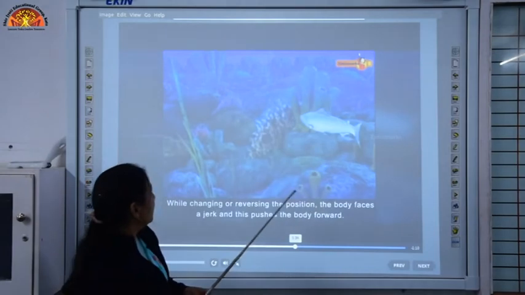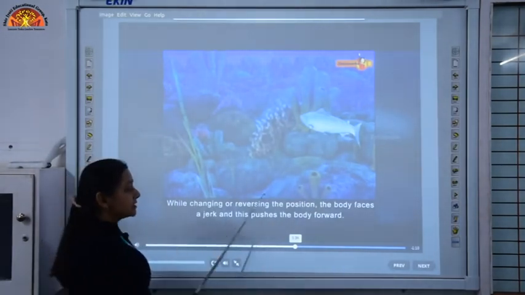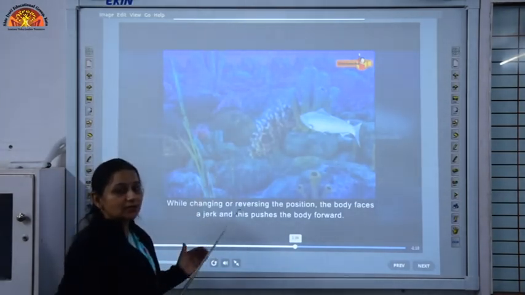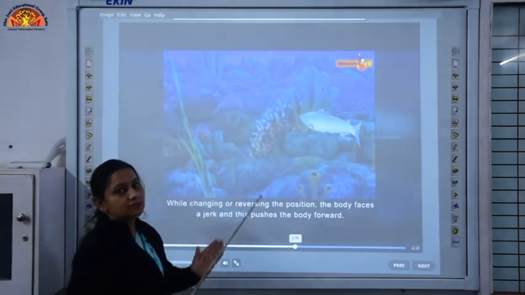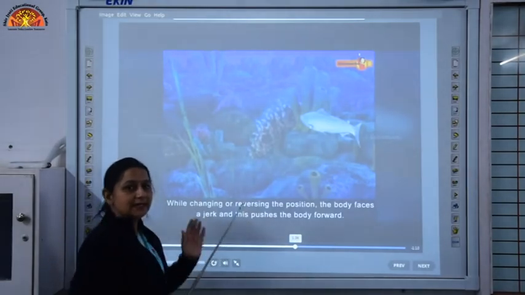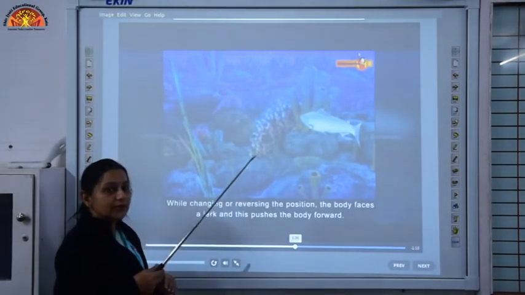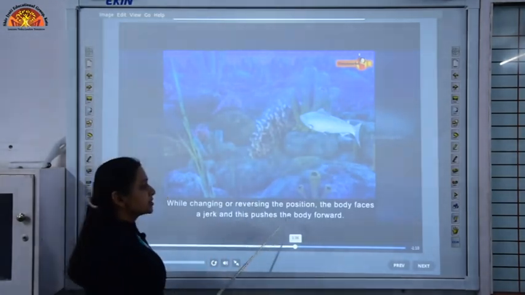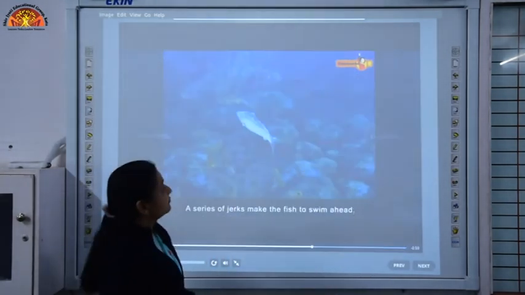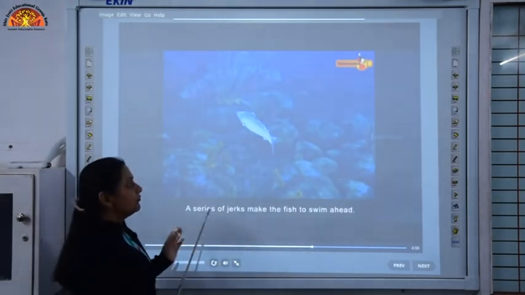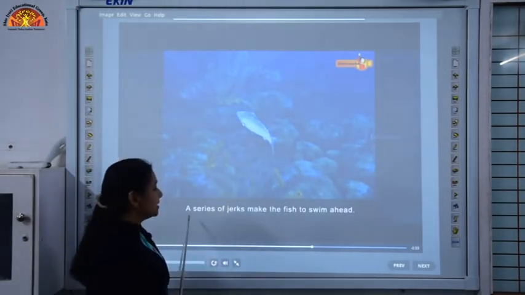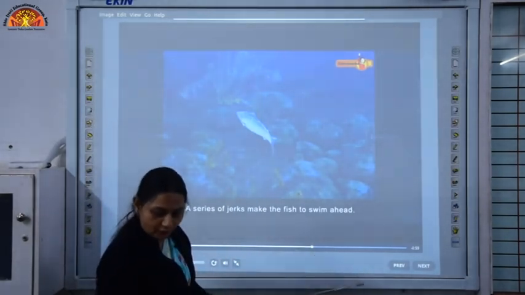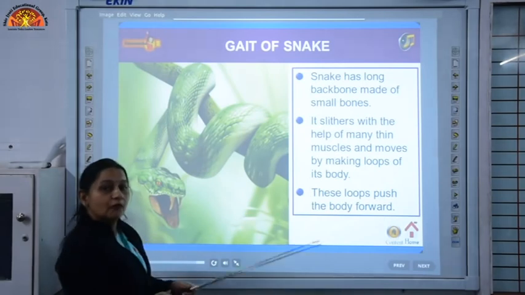So you can see, while reversing the position, the body experiences a jerk. As soon as the fish changes the position from the right side to the left side, it experiences a jerk, and this jerk pushes the body forward, and the fish is able to move by this series of jerks which make the body of the fish move forward. So this was about fish.